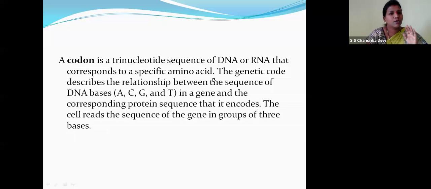As I told you, the genetic code describes the relationship between the DNA bases and the protein sequence that it encodes. Children, the nitrogen bases are four types, as I told you: adenine, guanine, cytosine, and thymine, as in purines and pyrimidines. A, T, C, G, right children? The cell reads the sequence of the gene in groups of three bases.